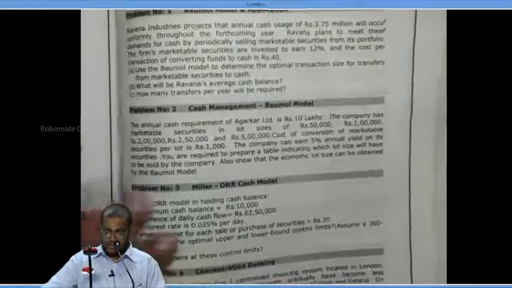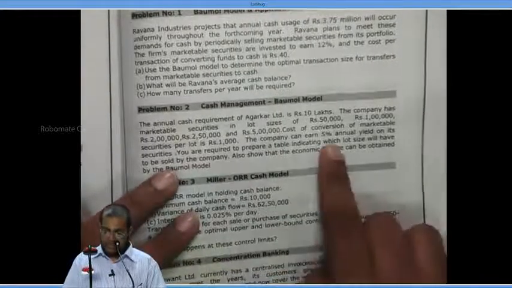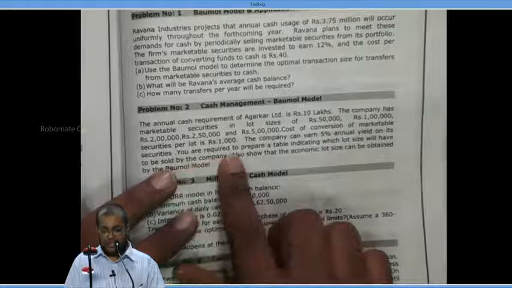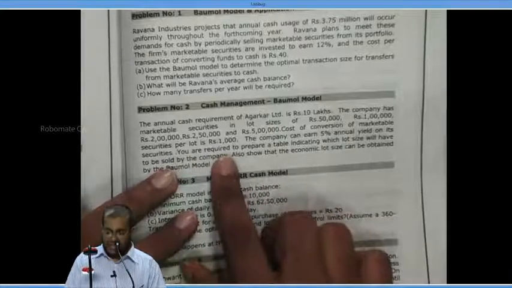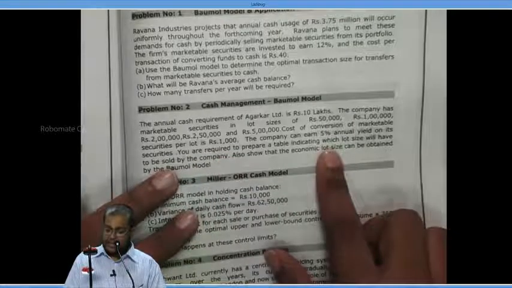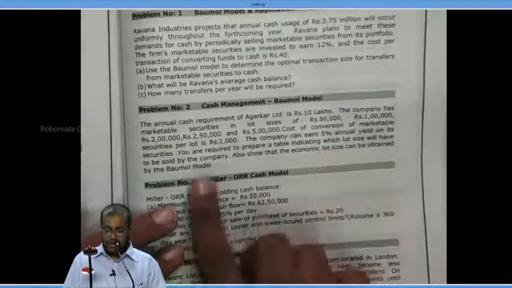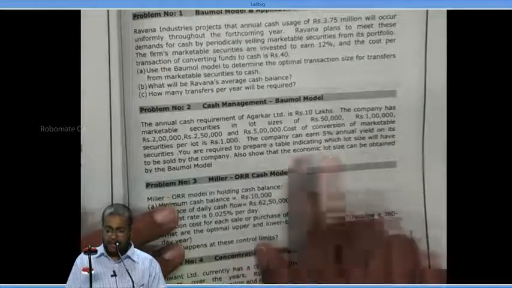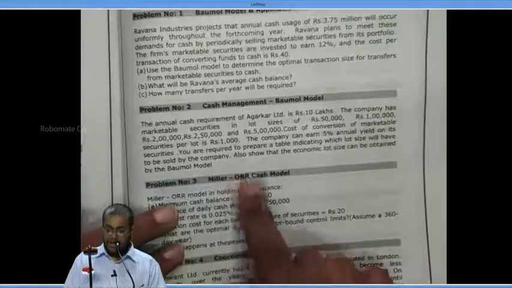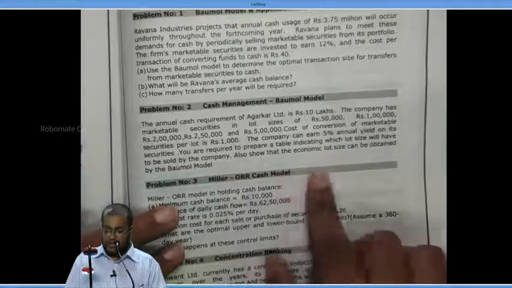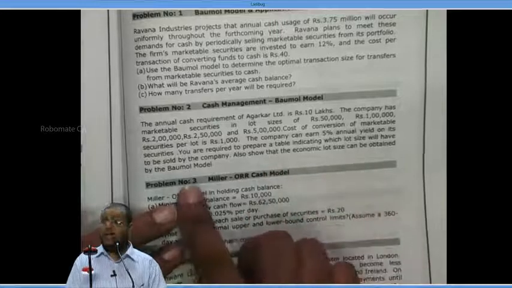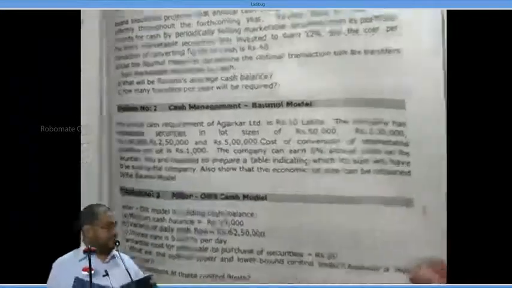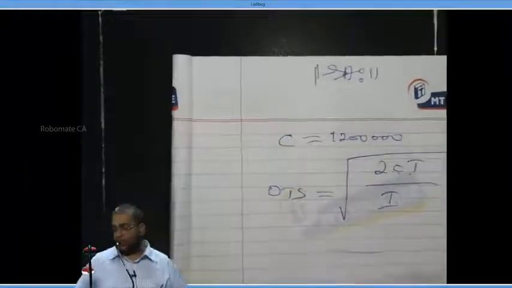The conversion cost of market security is 1,000 rupees, which is nothing but the transaction cost. The interest is 5%. You are required to prepare a table indicating which lot size will have to be sold by the company. Also, show that the economic lot size can be obtained by the Baumol model. Can you start doing the sum together or not? No. We'll do the solution together.